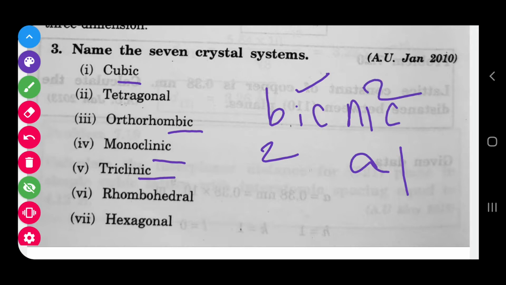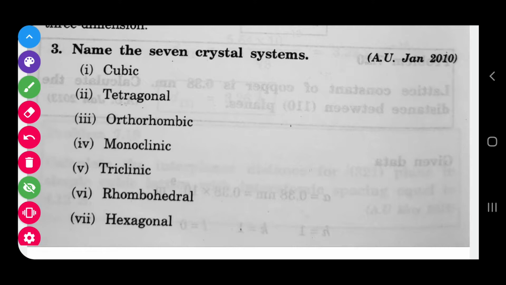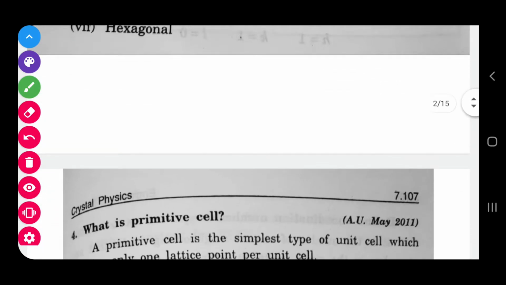Remaining we have three, which are tetragonal, rhombohedral and hexagonal. So finally you have seven crystal systems. If you remember the seven systems in this way, it will be easy to write.